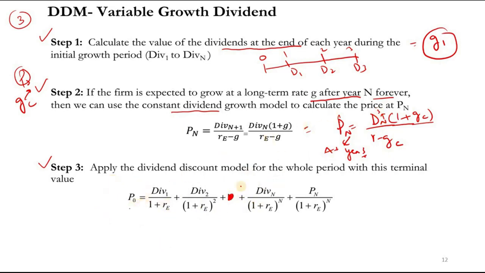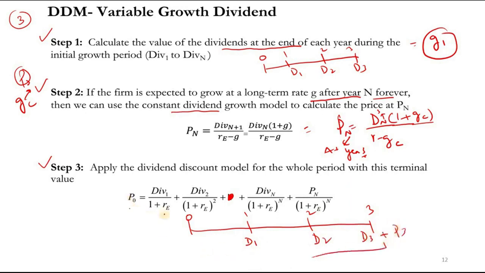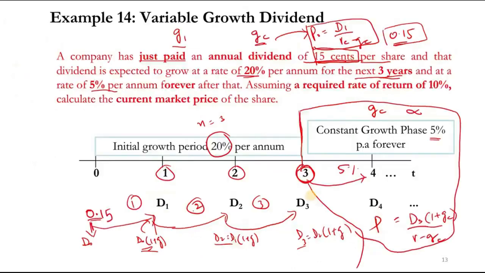So after you get it, P is equal to, now you need to discount it once you get everything, 0, 1, 2 and 3. So at 1 you have D1, at 2 you have D2, at 3 you have two things, D3 plus P3. So you need to discount them back to 0, so you will get the answer. Okay, now